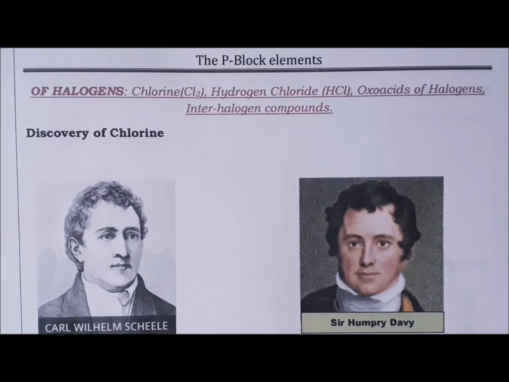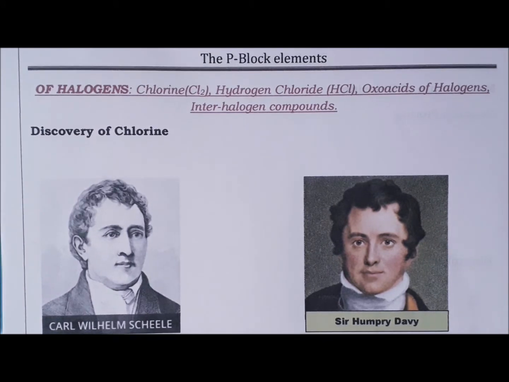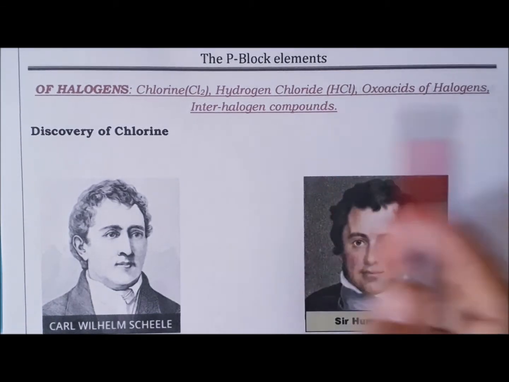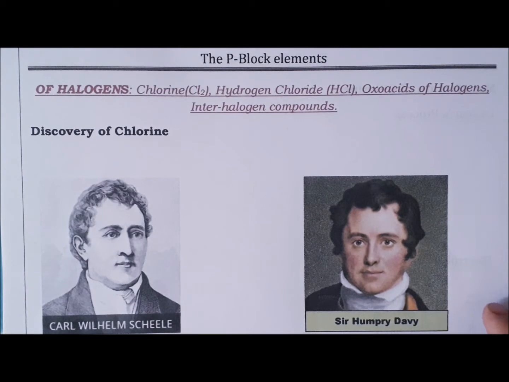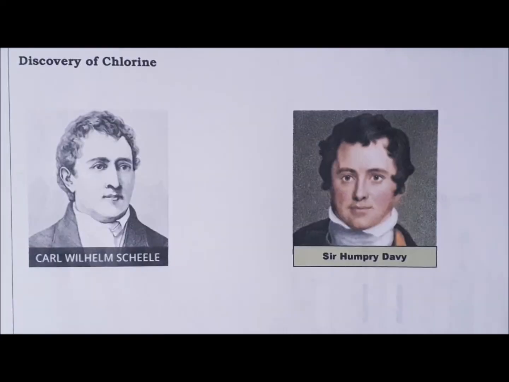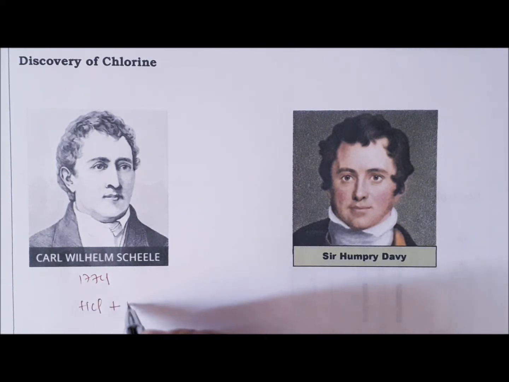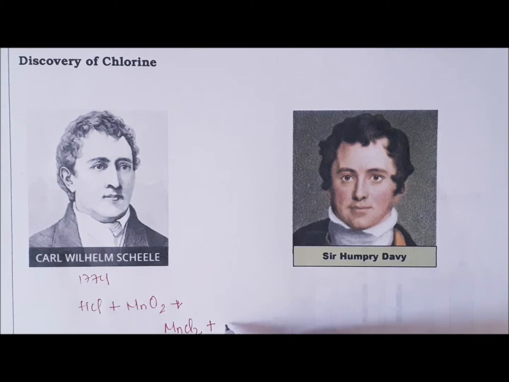Hello students, today we are going to discuss some compounds of halogens like chlorine, hydrochloric acid, oxoacids of halogen, interhalogen compounds. So first we'll start with the discovery of chlorine. Chlorine was discovered in the year 1774 by Carl Wilhelm Scheele by the action of HCl with manganese dioxide, which gives manganese chloride, chlorine and water.